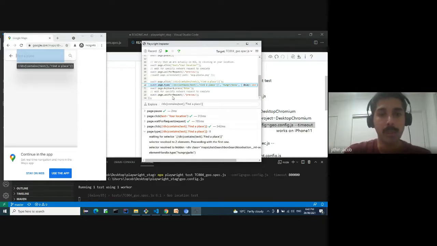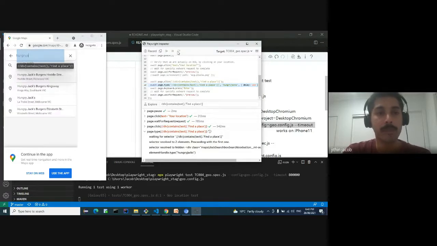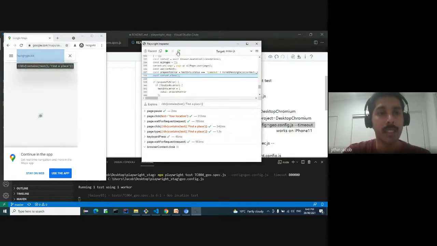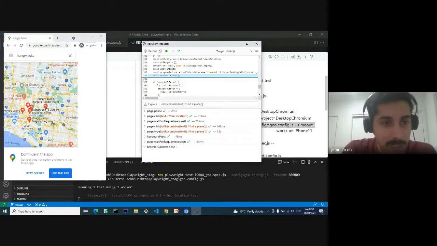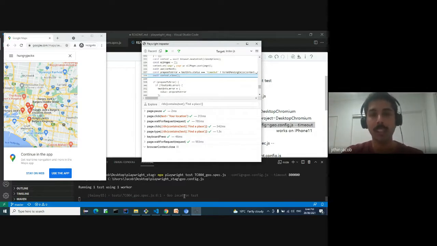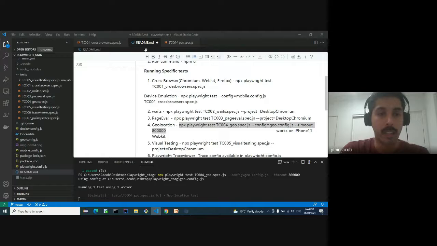And just for everyone's note, these two actions will not wait for the debugger, because this is a keyboard action and it's waiting for a network request to complete. So once I click step over, it will load the page and display all the Hungry Jacks around the area. So it typed in Hungry Jacks, and it loaded all the Hungry Jacks around the area. Now we can see that this is Hungry Jacks next to me. So now we can go there and have our burger. And this is how we can test the geolocation feature in Playwright. I'm just closing the debugger now, and we will see this in detail later.